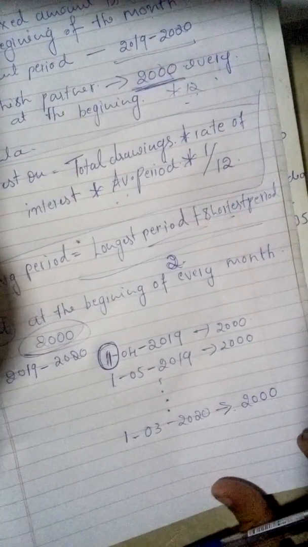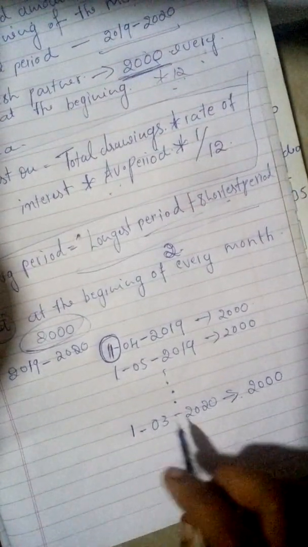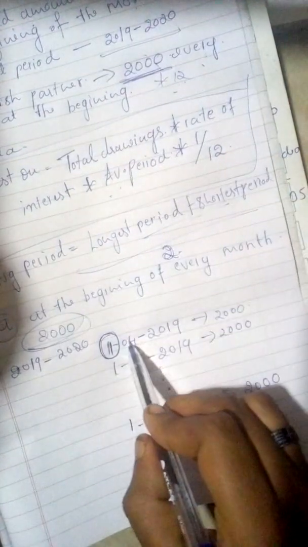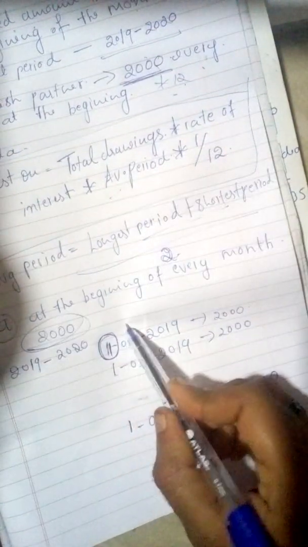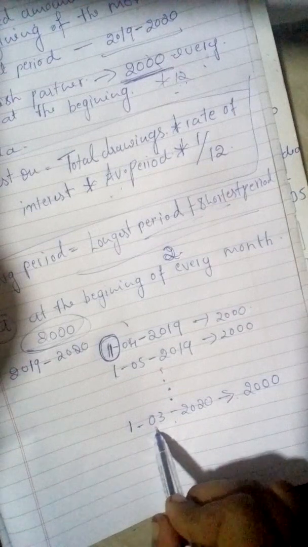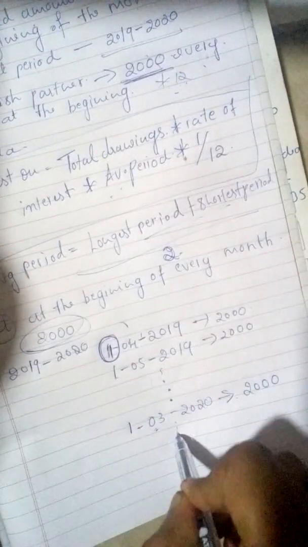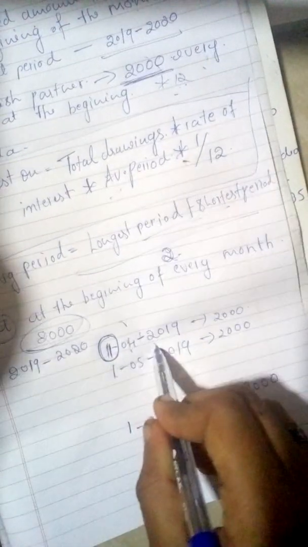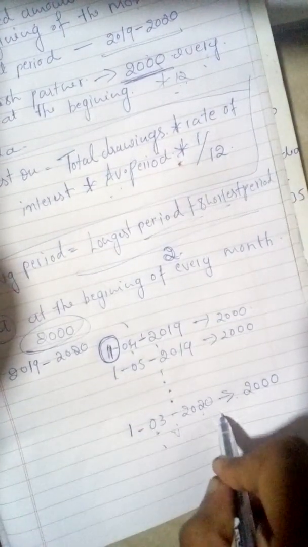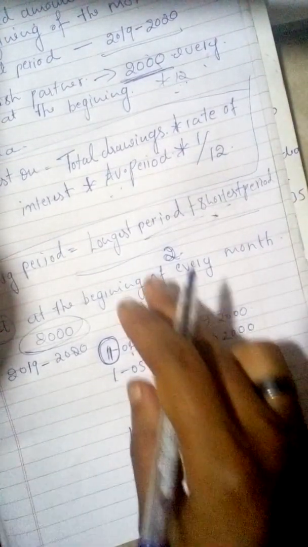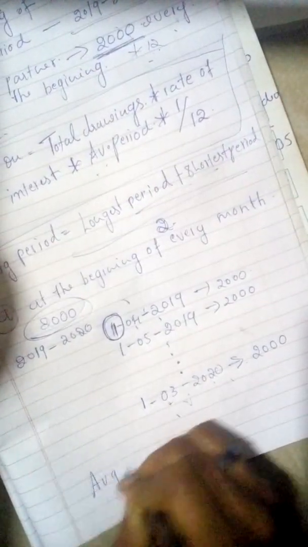So now we need to calculate the longest period. The longest period begins from the beginning of the year till the end of the year. That means how many months are here? 12 months, right? From 1/4 to 1/3/2020. Here the longest period is 12 months. So write down the average period.